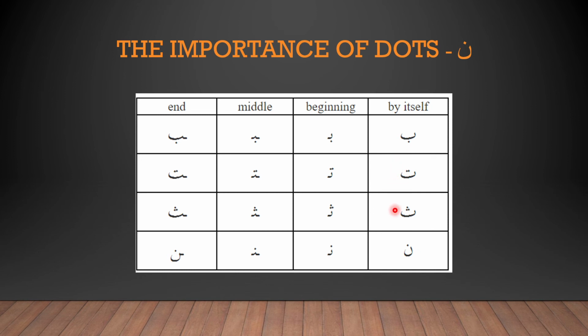I don't need to give you examples, I already have given them. You have seen how these look in an actual word. So all I'm going to tell you now is to pause this video, look at each of these dots and actually memorize them. Memorize the position and the number of dots, because this is going to be extremely important. So that in the future when you see something with only one single dot, you'll be like, oh, that's noon. And if it has two dots, then you should know that it's ta. Please do it. It's extremely important.